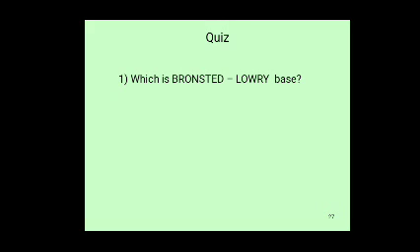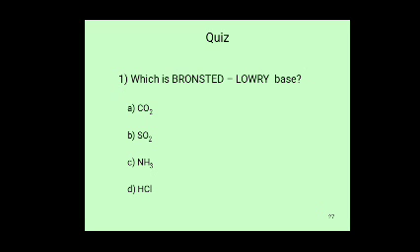Which is a Bronsted Lowry base? What is a Bronsted Lowry base? A substance that accepts a proton from another substance is called a Bronsted Lowry base. Proton acceptors are called Bronsted Lowry bases. Options A CO2, B SO2, C NH3, D HCl.